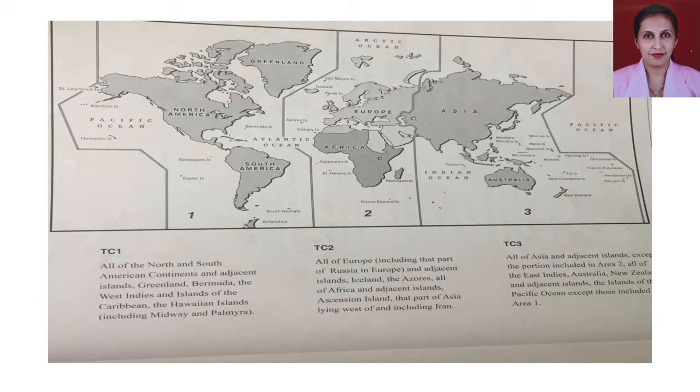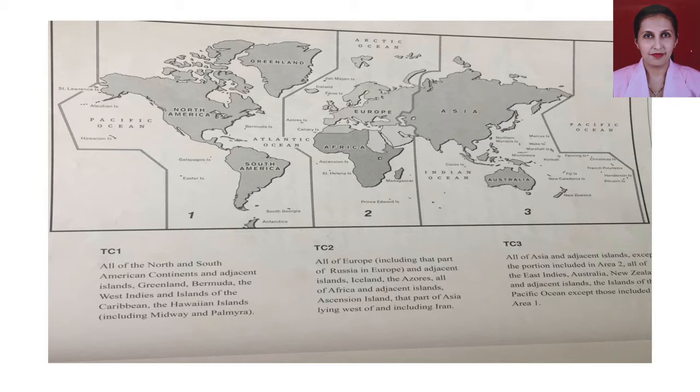under TC2 area. And on the TC3 area, that is on the map number 3, we can see the right hand side of the European continent, the Asian continent, and down Australia, New Zealand, and the adjacent islands. So I'll just read out all of Asia and adjacent islands, except the portion included in Area 2. All of the East Indies, Australia, New Zealand, and adjacent islands, the islands of the Pacific Ocean, except those included